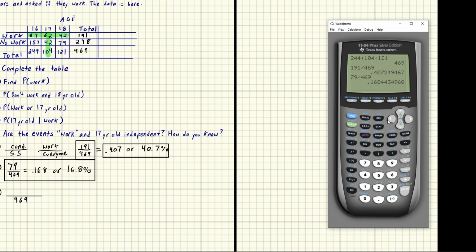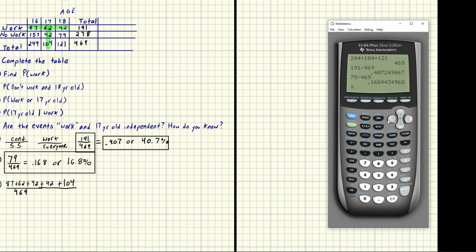Here, we can literally just write these all out added together. So we could put 87 plus 62 plus 42 plus 42. There's two 42s, one here and one here. Plus 104. And when you add all this up, that's the probability.